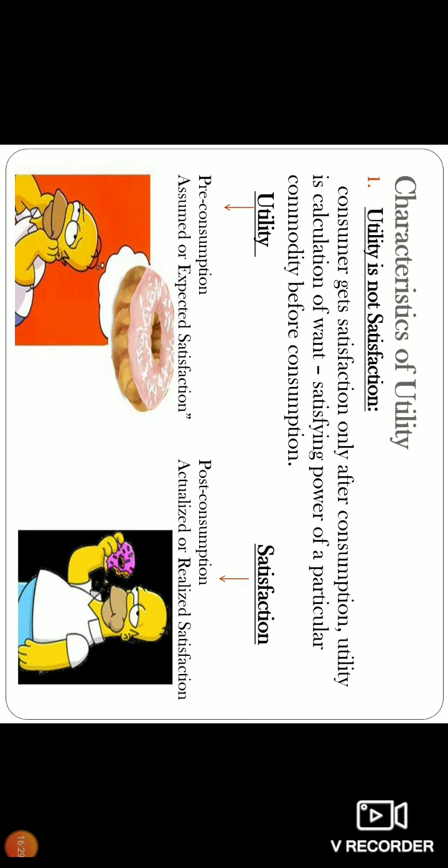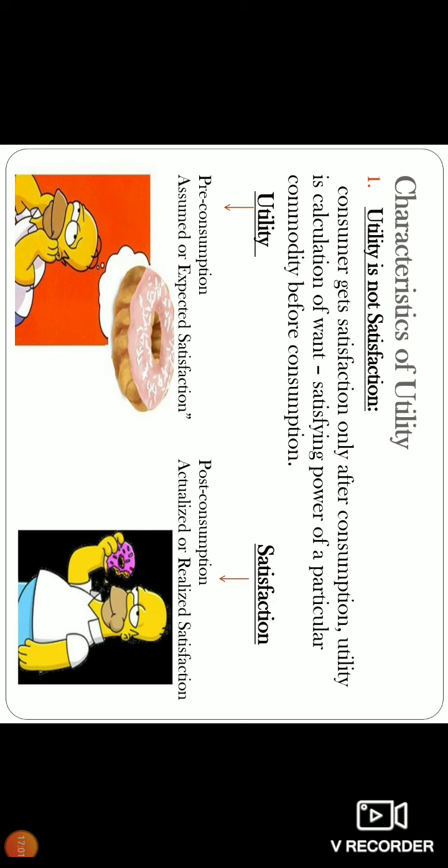So let me give you the difference with a picture. Utility is pre-consumption. Pre-consumption means before consumption. So it is assumed satisfaction or expected satisfaction. A consumer is here and he is expecting to consume a commodity, a bread or a bun or a donut. So donut he wanted to consume. What is the satisfaction he expects? But he did not get the satisfaction yet.